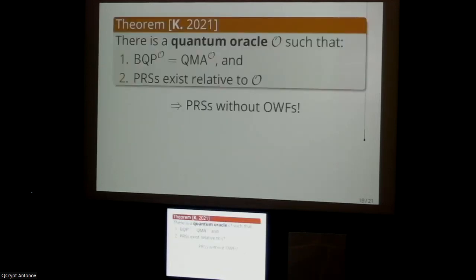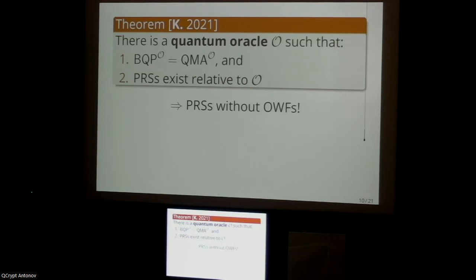And it was this result of mine, actually, from a little over 2 years ago, where I showed that there exists a quantum oracle, meaning a unitary transformation that you can query as a black box in a single step, with the property that, first of all, BQP is equal to QMA relative to this oracle.